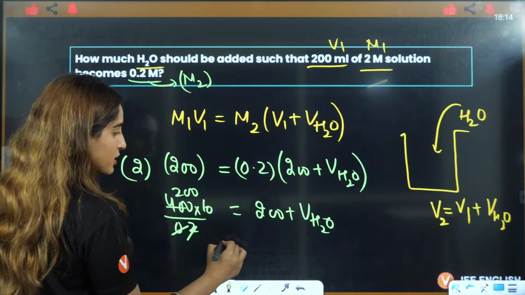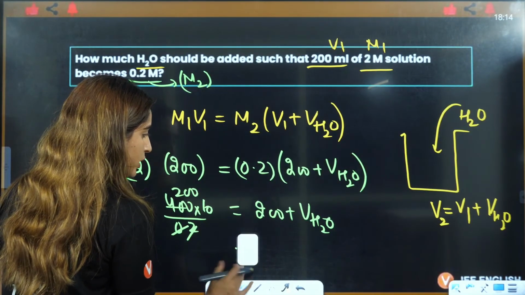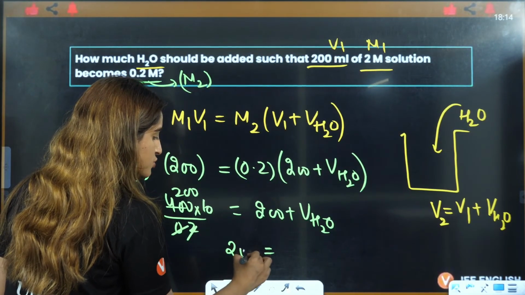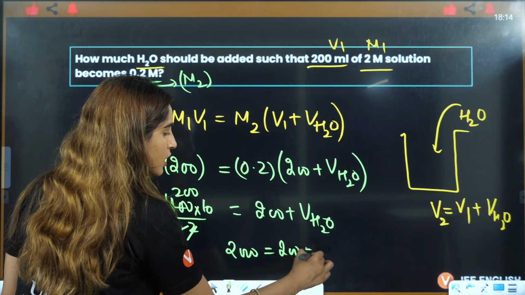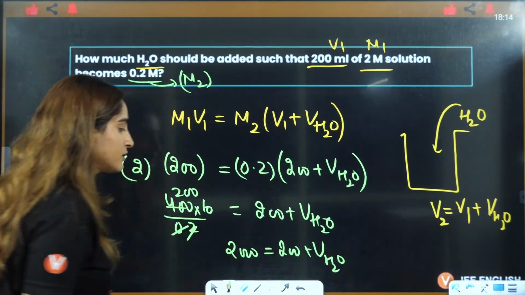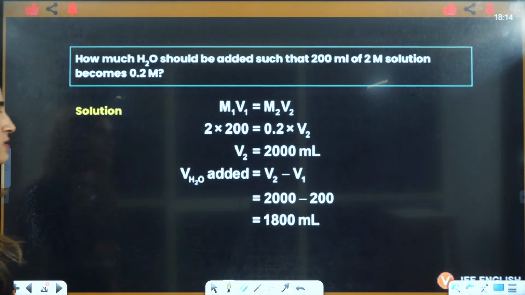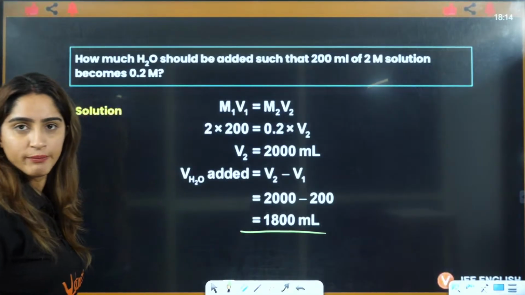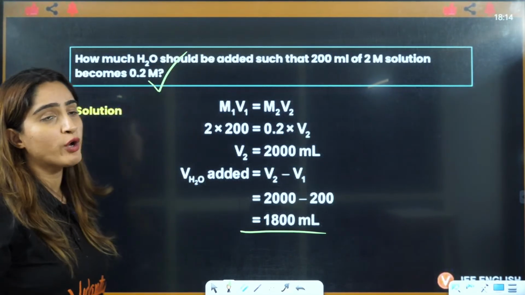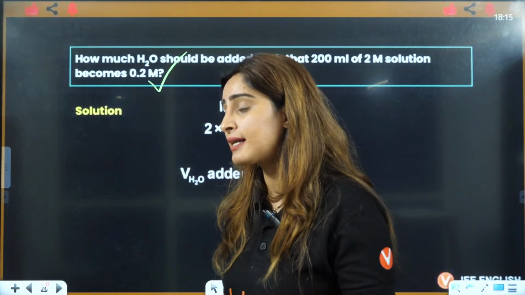It will be 2000, right? So it will be equal to 2000. This is 200 plus volume of water. That will become 1800 milliliter, right? Yes, that will become 1800 milliliter. So that is how you are going to solve this. Is that clear?